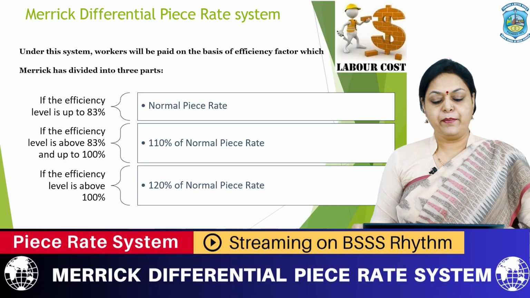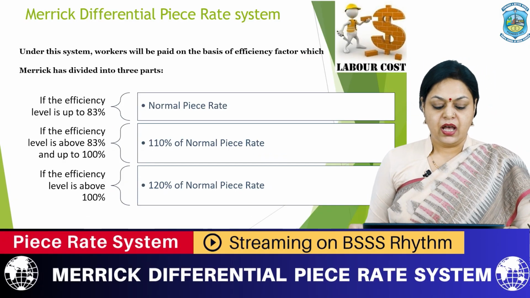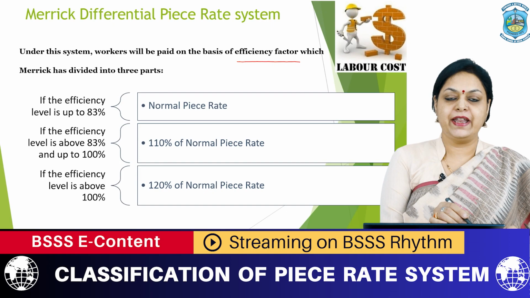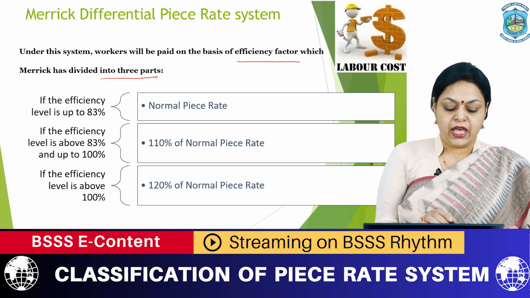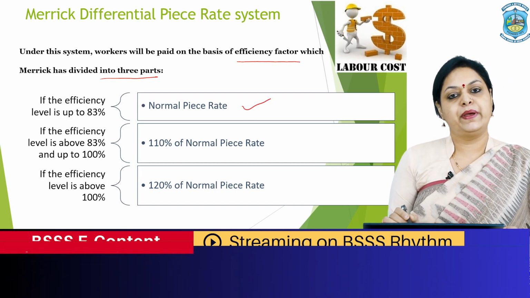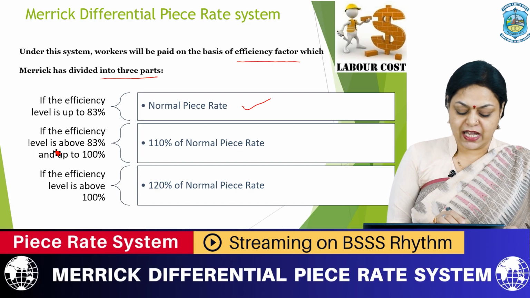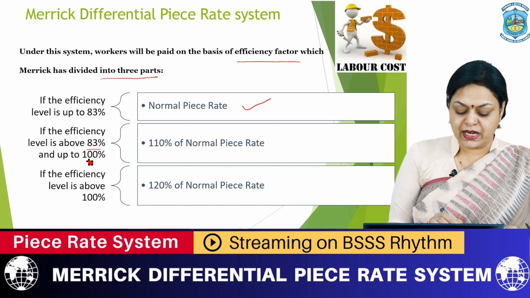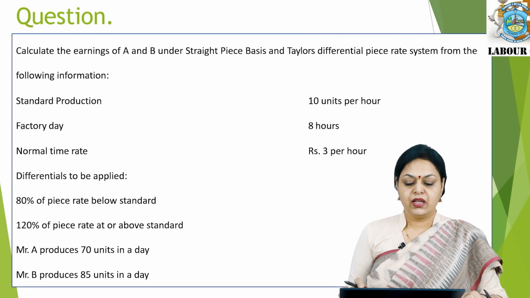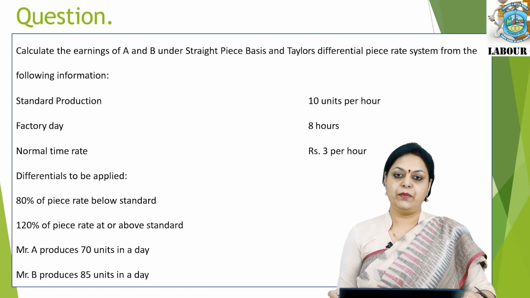Now let us understand the Merrick differential piece rate system. Under this system, workers will be paid on the basis of an efficiency factor, which Merrick has divided into three parts. If the efficiency level is up to 83%, workers are paid with a normal piece rate. If the efficiency level is above 83% and up to 100%, 110% of the normal piece rate is paid to the workers. If the efficiency level is above 100%, 120% of the normal piece rate is to be paid. Now let us understand this concept with the help of an example.